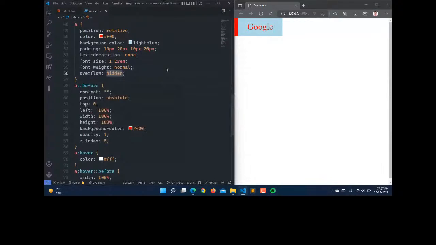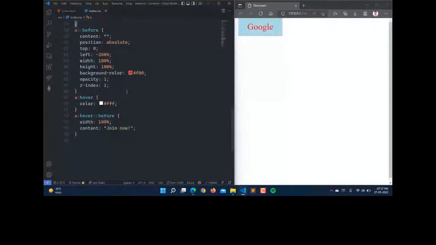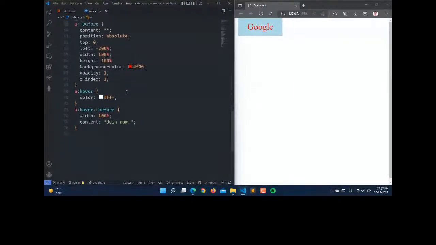It is having actually z-index. Yeah, minus 100% is good. So let it be minus 200%. So now it is good. We have the overflow hidden as well. So now we can move forward here.